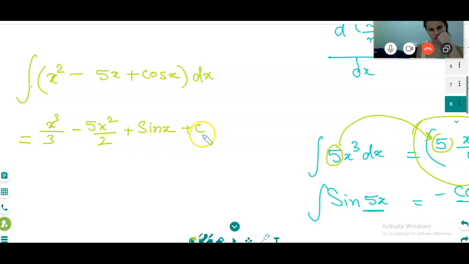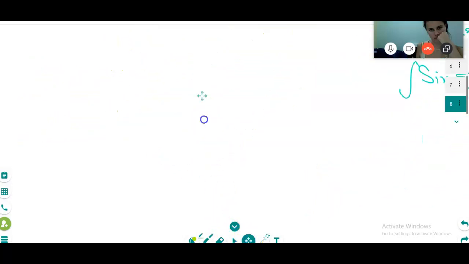Why? Because the differentiation of a constant becomes zero, so we don't know whether some constant number like 4, 5, 6 comes or not. That is the reason we are adding some constant.